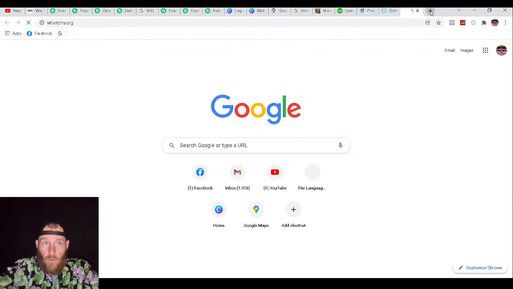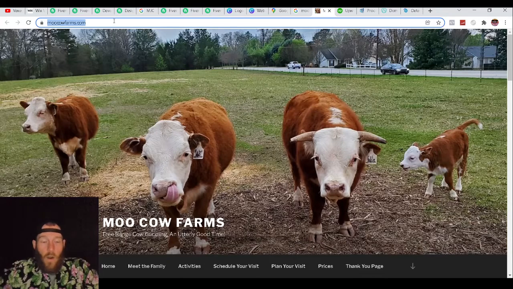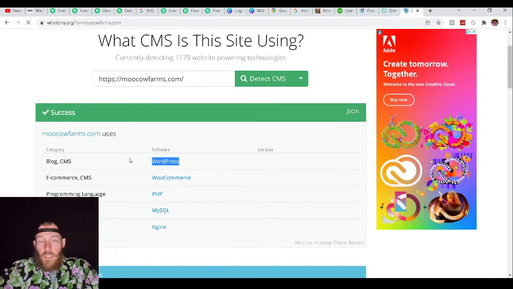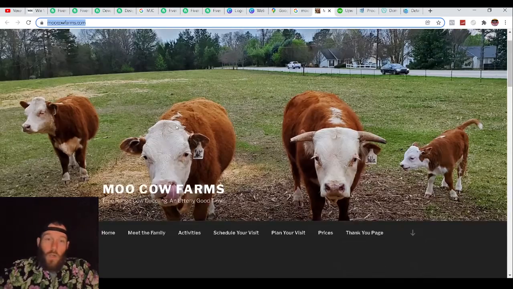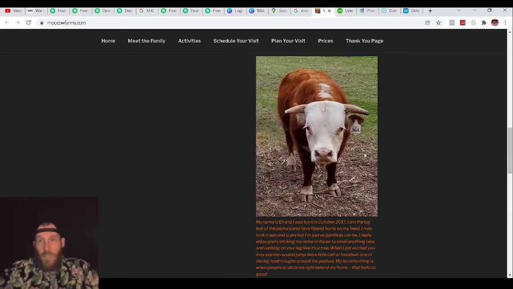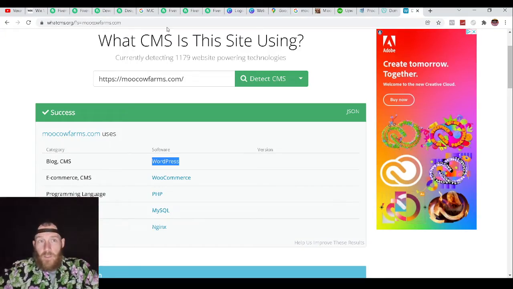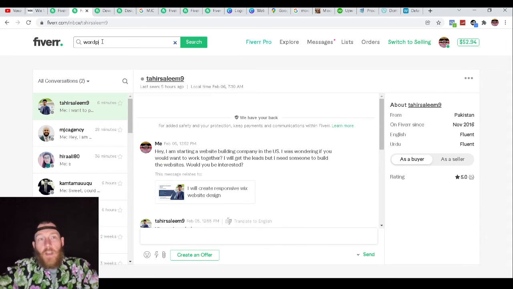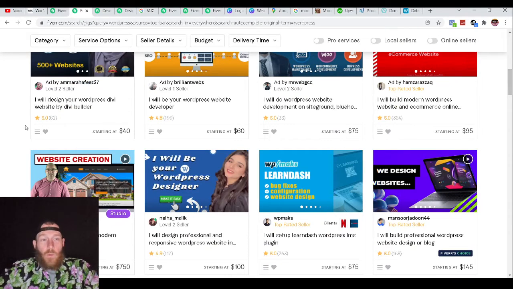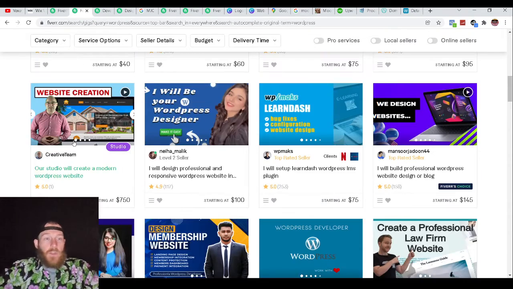So how do I pitch them? How do I know what website content management system they're using? You just go to whatcms.org and you can see that this person has their website built on WordPress. You can also tell because down here it says, proudly powered by WordPress. So that's how you can tell the content management system. When it comes time for Fiverr, you just have to find a person on WordPress that can build that website. And you let people know we work with Wix, we work with WordPress, we work with Squarespace. There's a ton of people. Like this guy will create a custom website right here.